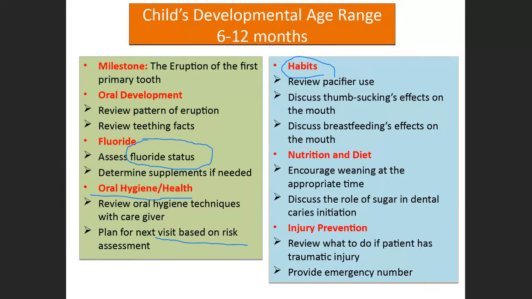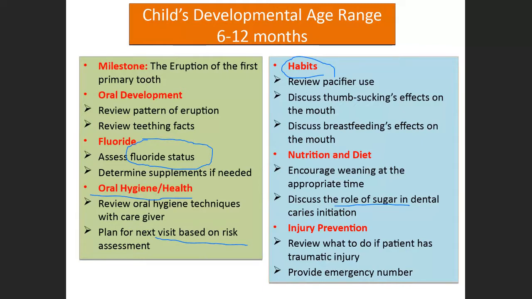Now, nutrition and diet. Encourage weaning at the appropriate time, introducing semi-solid foods for the child. Discuss the role of sugar in dental caries initiation. Whenever they are introducing the semi-solid foods, the sugar content has to be reduced, so that they take oral health care very properly. If there is more sugar content and oral hygiene is not maintained properly, there is a chance of caries occurrence in the children.